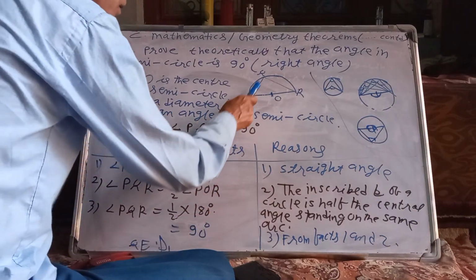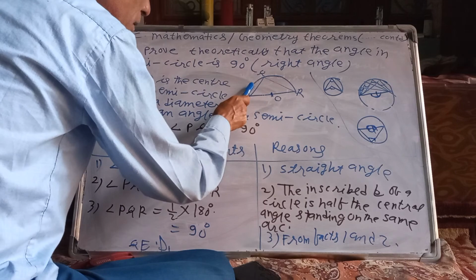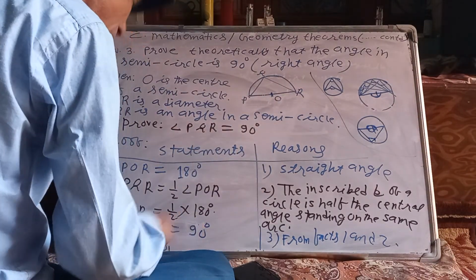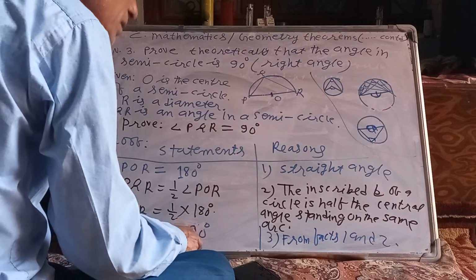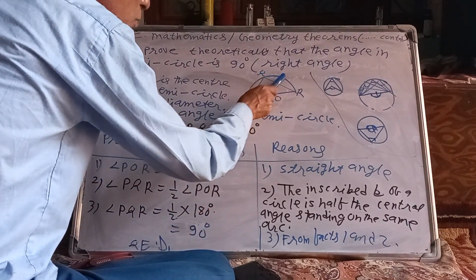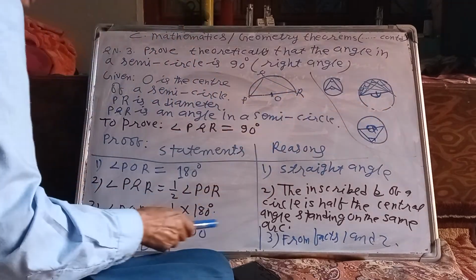It means if you take any point Q, any point here, angle PQR is 90 degree. Angle PQR is always 90 degree. Whatever may be the position of Q, it may be here. If you join like this, it is always 90 degree.